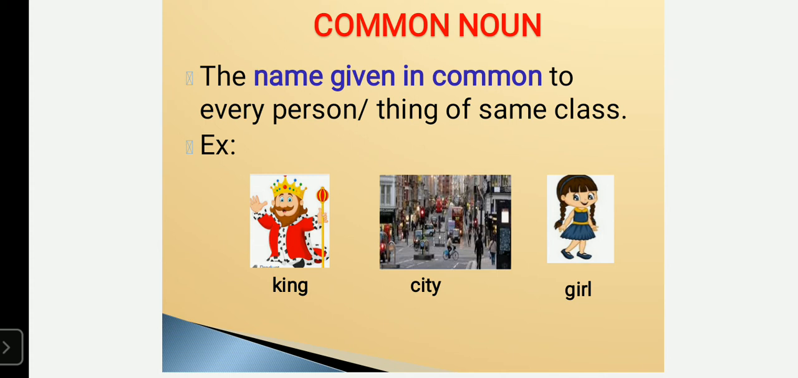The word king represents that the name king is given to the person who rules a country. The word city is given to a place where more than a lakh of people live. And the word girl is given to a gender. It indicates all girls in the world. Tree, for example, represents all types or varieties of trees in the world. If it is a dog, it represents all breeds of dog. So this is called common noun.